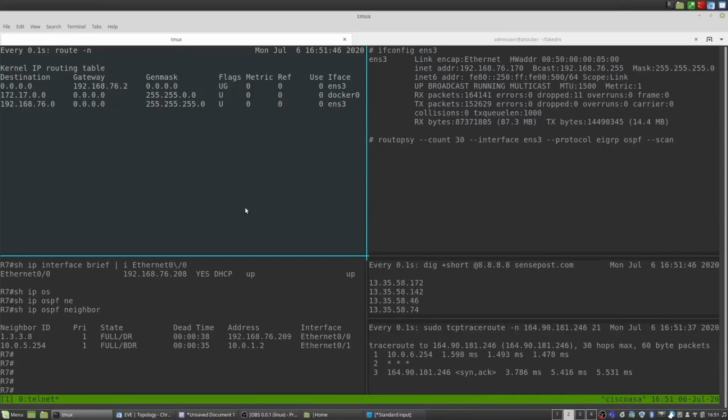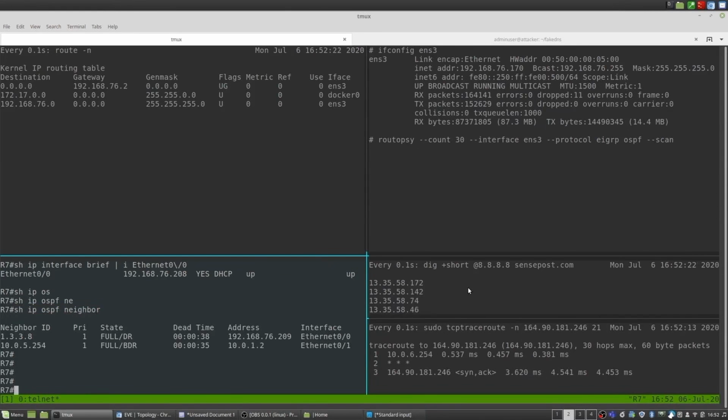So let's start off with a demo. On the top right, we're going to perform our attack. All you really need to take note of for now is that our IP address is 192.168.76.170. It's not super important to remember throughout, but it's nice to have in the back of your mind. If we go to the bottom left, we look at our router, we take note of that IP address as well. You'll see later why these IP addresses matter. You can see that that IP address is 76.208. Also take note that we have 2 OSPF neighbors at this point in time. After our attacks, we'll have 3 neighbors.